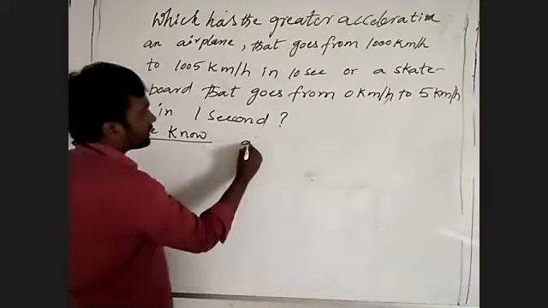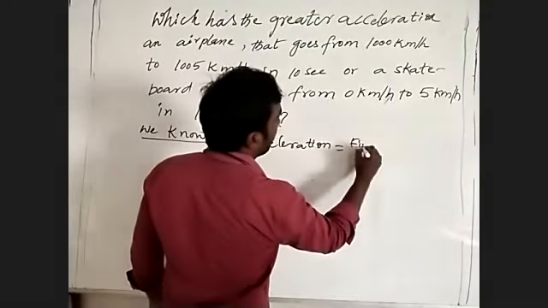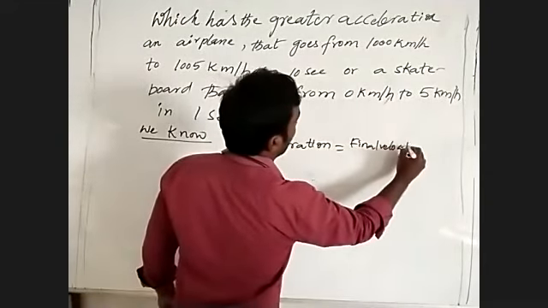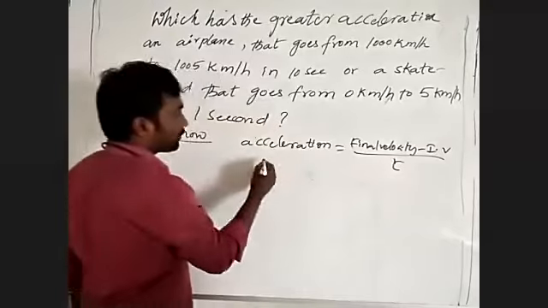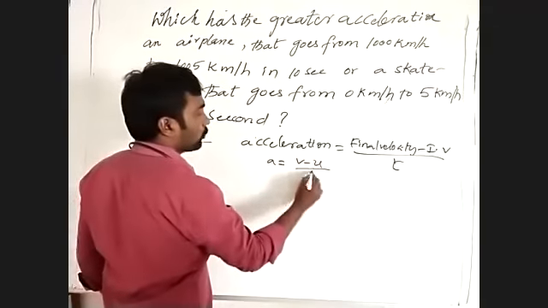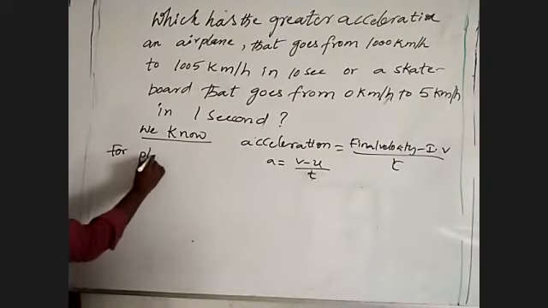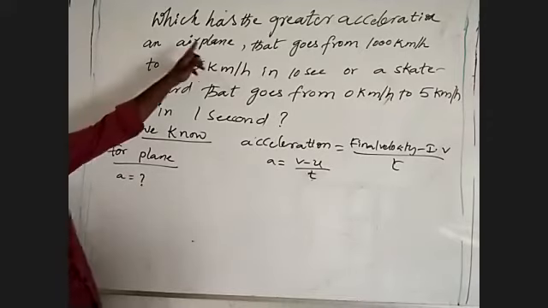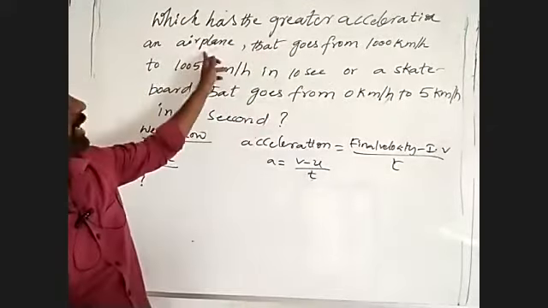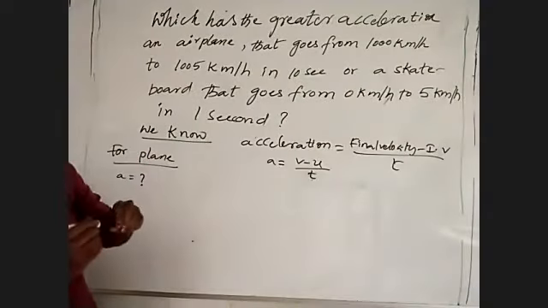We know already: acceleration is equal to final velocity minus initial velocity, divided by time. Hence, acceleration is equal to (v minus u) by t. Coming to that, for the airplane, we have to find the acceleration for the plane. The airplane goes from 1000 km per hour to 1005 km per hour.